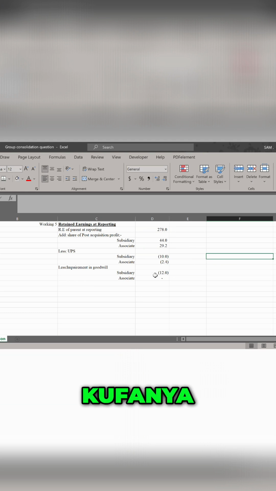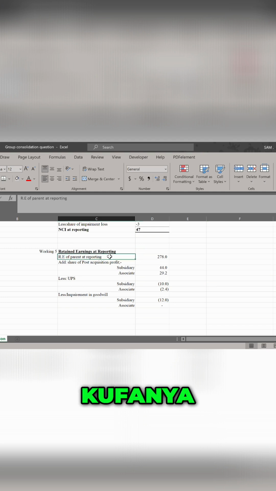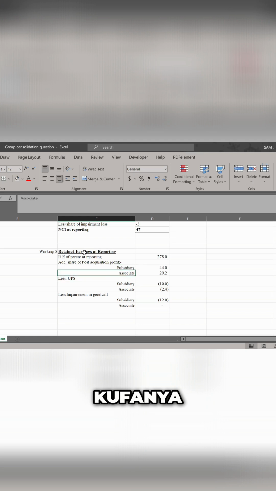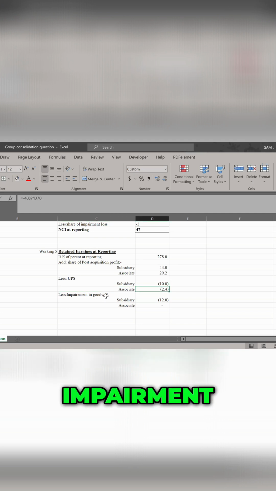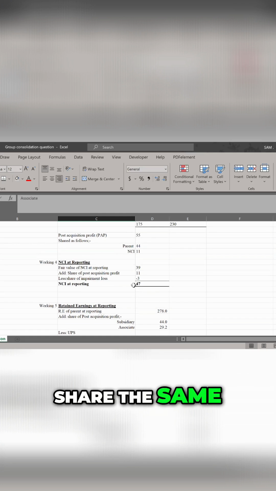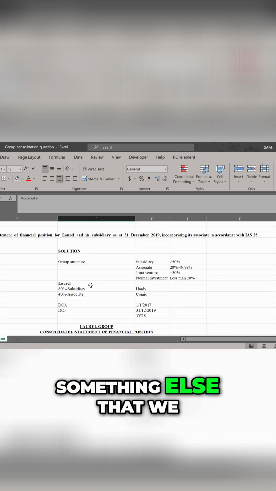I think I've considered everything that will affect our retained earnings at reporting, unless there is something I'm leaving out. We started with the total retained earnings closing, then I've looked at the share of PAP for subsidiary and associate. It will affect retained earnings, yes. UPS, yes, we sold fake profit, we've recognized and knocked it off, good. Impairment, we've taken our share the same way NCI have taken. I don't think there is something else that we are leaving out.